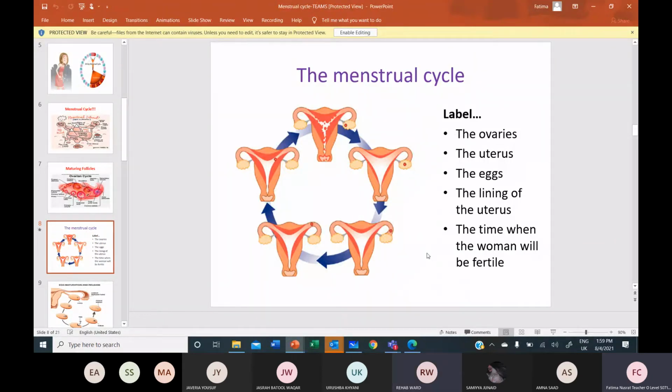It stimulates the pituitary gland to secrete LH. Great. And inhibits what? FSH production. Great. Good.